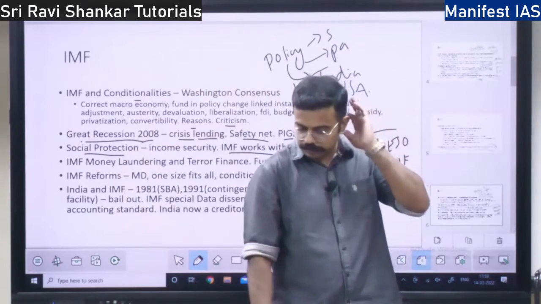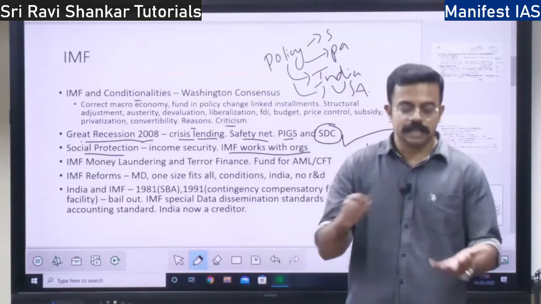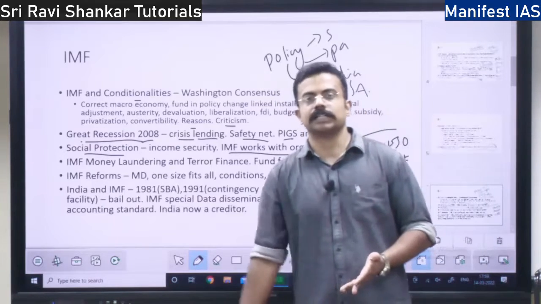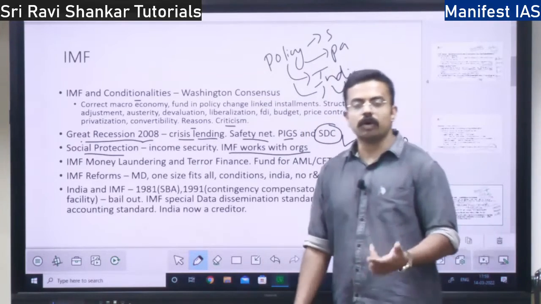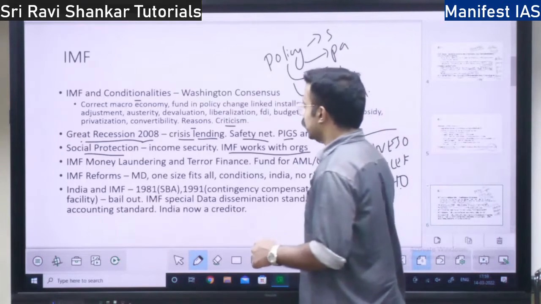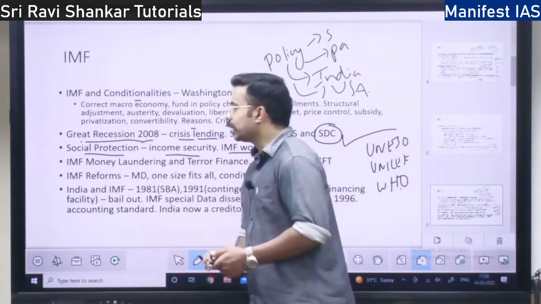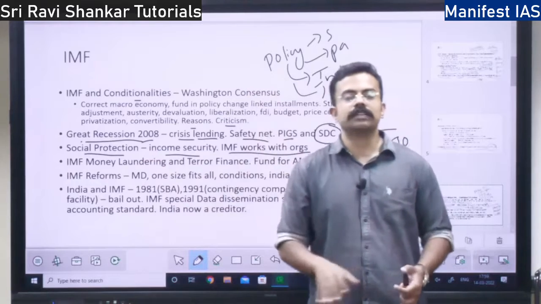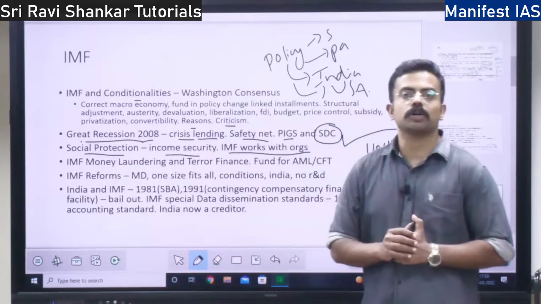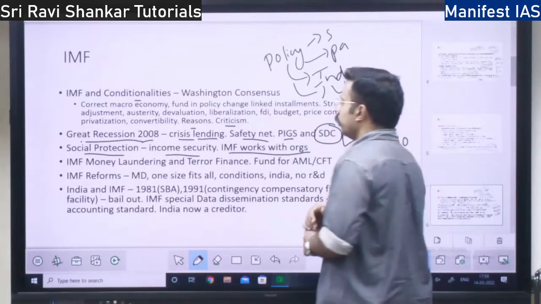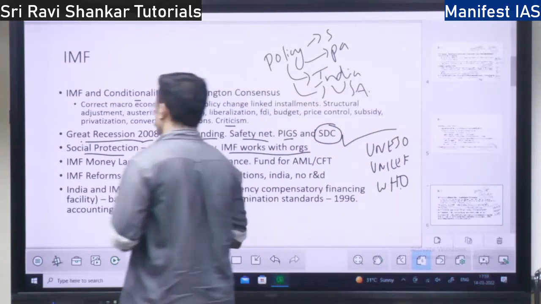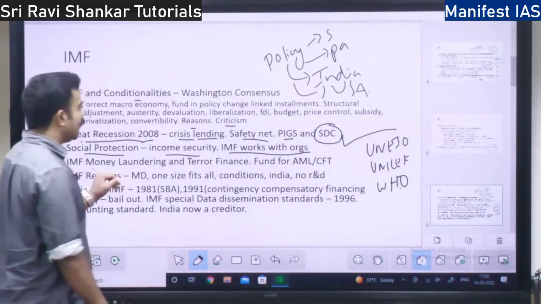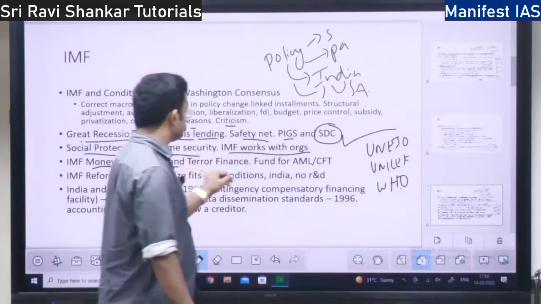Social protection in the sense of income protection, health protection, education, everything, old age protection, pension, all those things. So to provide income security, the IMF works with various organizations across the world. Next, you have the IMF measures with respect to money laundering and terror financing.